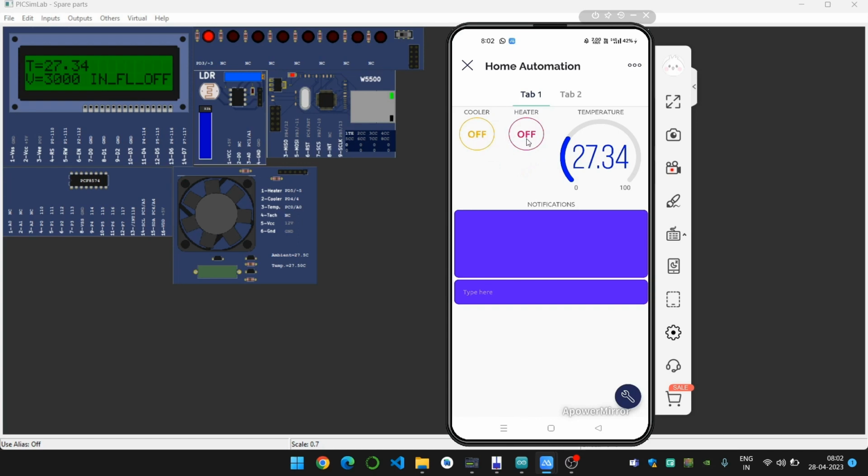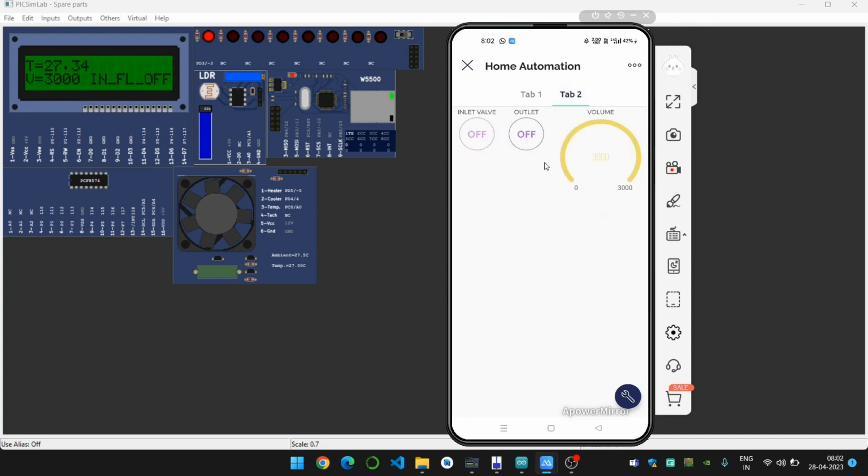This is the cooler pin, heater pin, real-time temperature reading. This is the notification terminal. There are two tabs, tab 1 and tab 2 respectively. Tab 1 is for the temperature system. Tab 2 is for the inlet and outlet valve, that is for the serial water tank. Here the volume of the water tank, that is what is the current volume, is displayed. As you can see, it is currently 3000 liters.